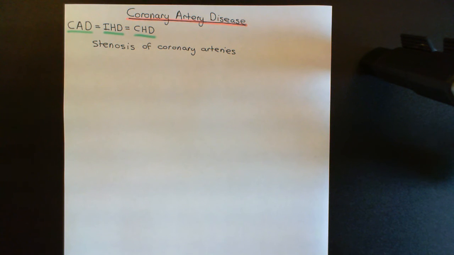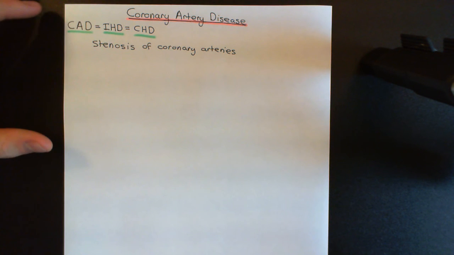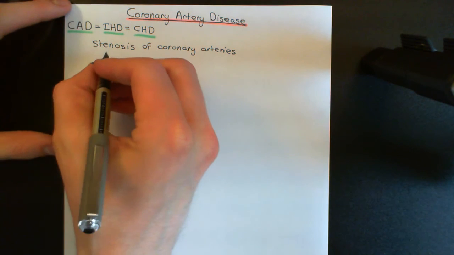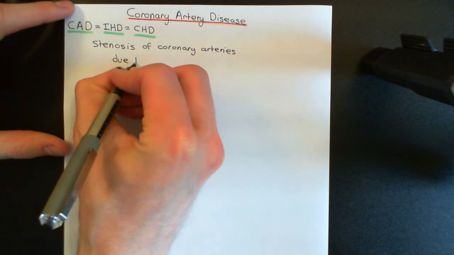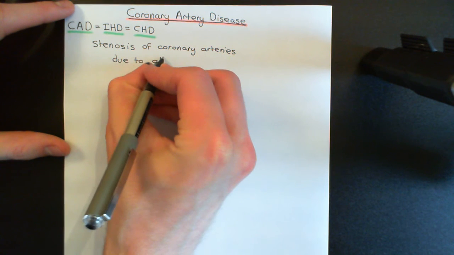And I also want to talk about the anatomy of the coronary arteries. So we'll have a look at a picture of the heart and we'll look at the major coronary arteries so that we have firmly in our head what coronary artery disease actually is, and then we'll move on to the complications, which are of course the really clinically important bits. Okay, so stenosis of coronary arteries due to atherosclerosis.